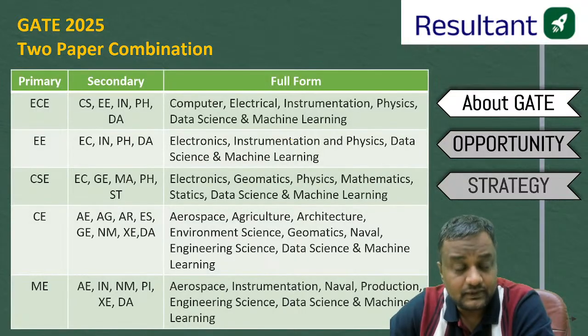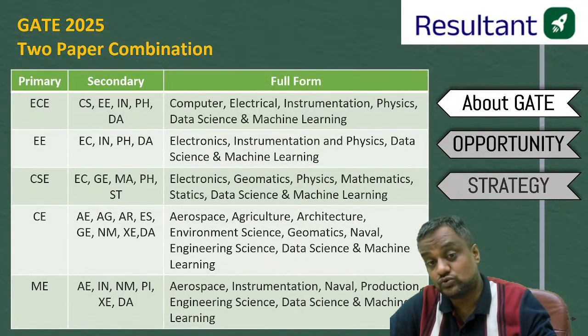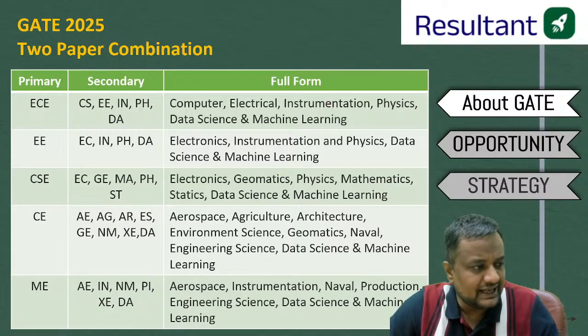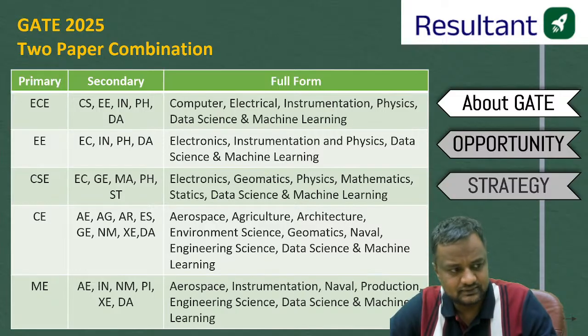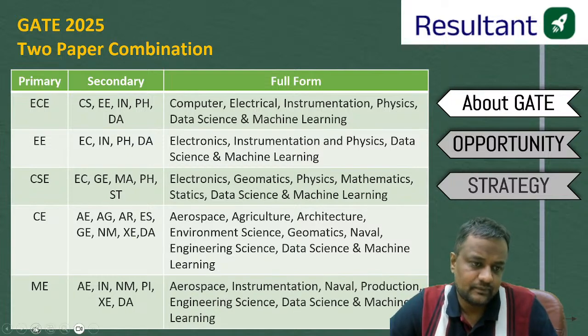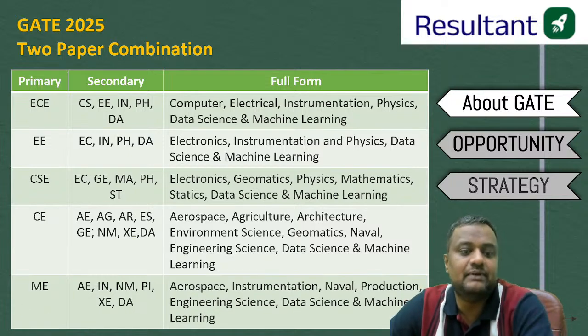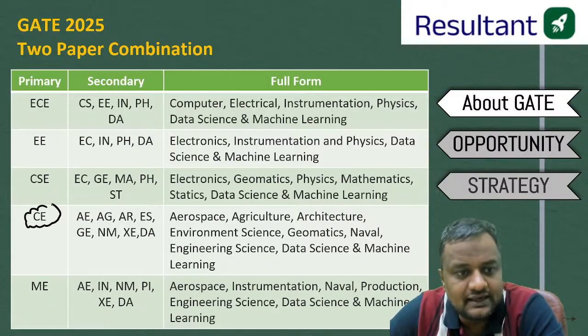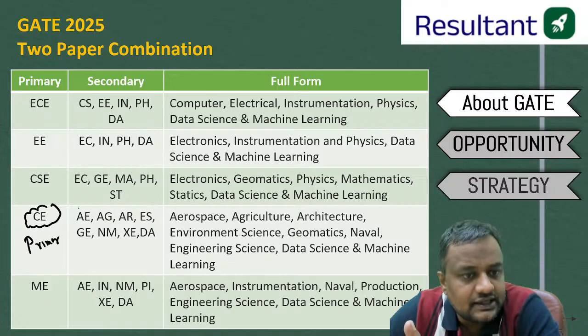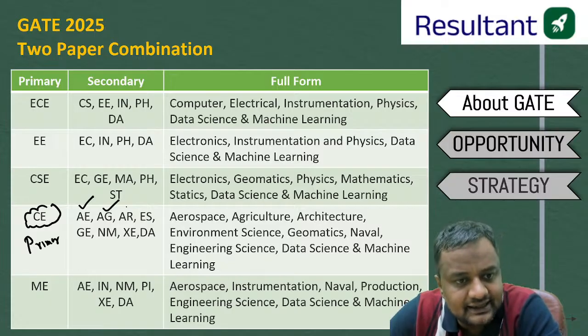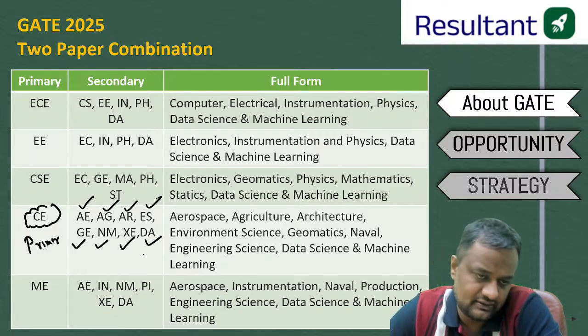Okay. Now one more thing. A student who just started preparation might not know this, but let me tell you, guys. Suppose you are civil engineers, and this session is for civil engineers. In that case, you can give the exam from multiple branches. Like as a civil engineer, you can give the GATE exam in 2 papers. Your primary exam might be civil, and then you can give the exam from aerospace, agriculture, architecture, environment science, geomatics, which means surveying, naval, XE which means engineering science, and DA.